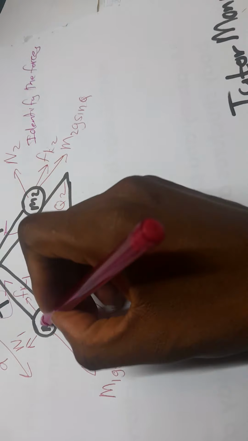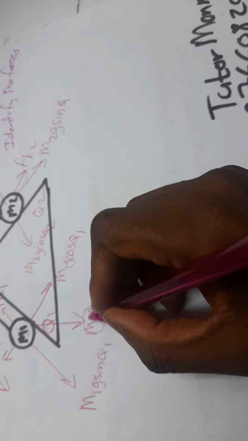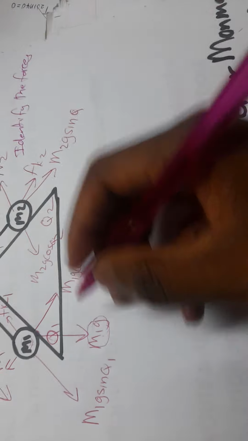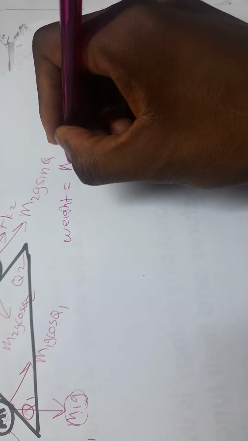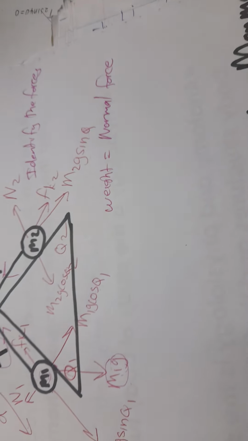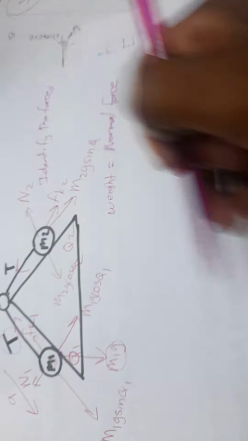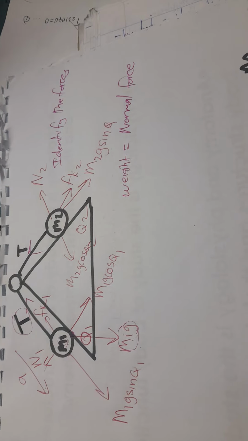Because this body is on top of a surface, it is going to exert this weight force. Whenever there is a weight, it means there is a normal force. The normal force is the force acting against the weight force, and according to here, the normal force is going to act up. This is a secret of BSc physics that you need to know.